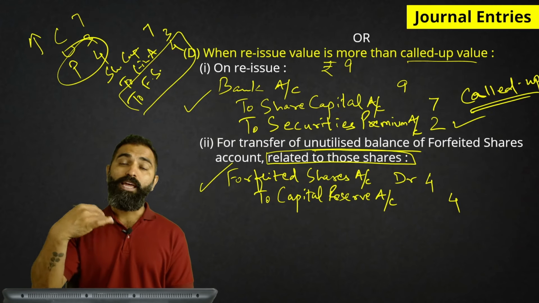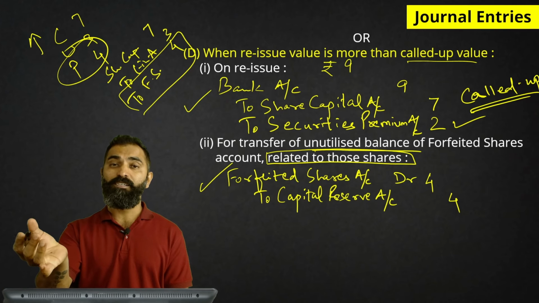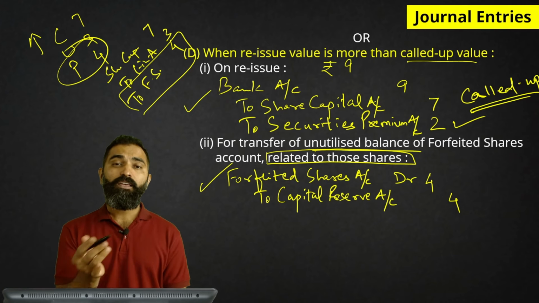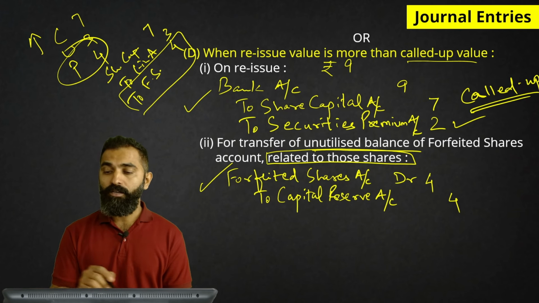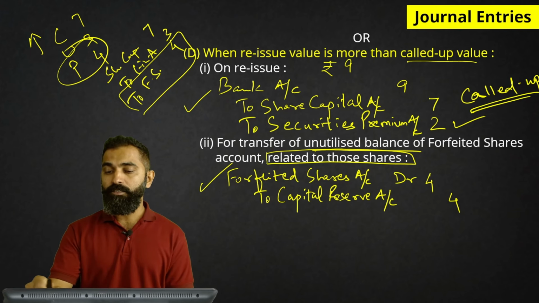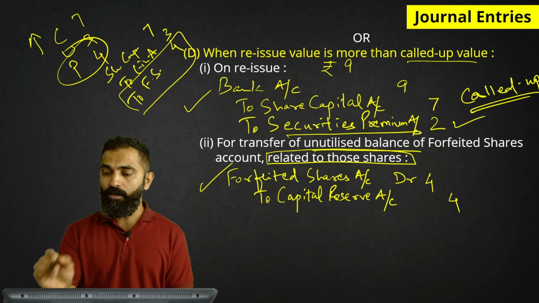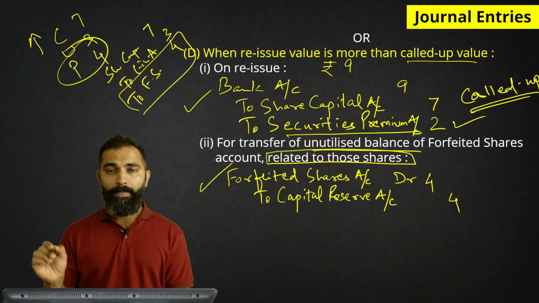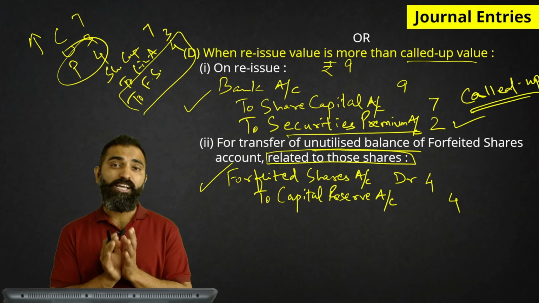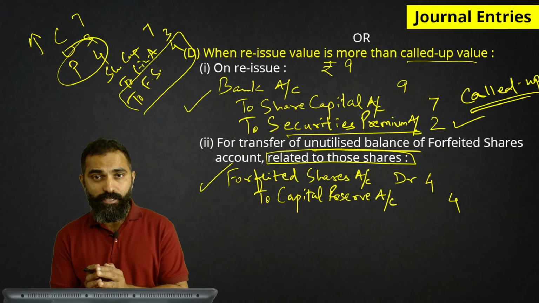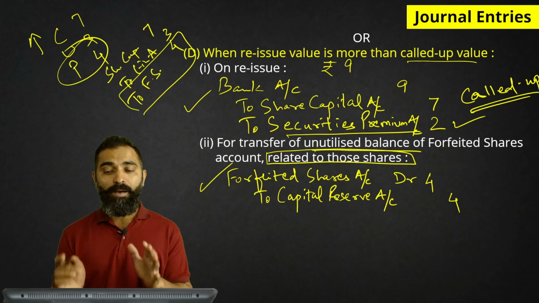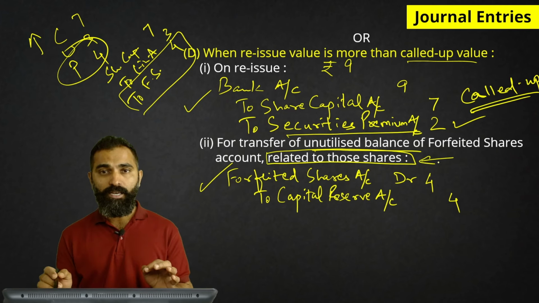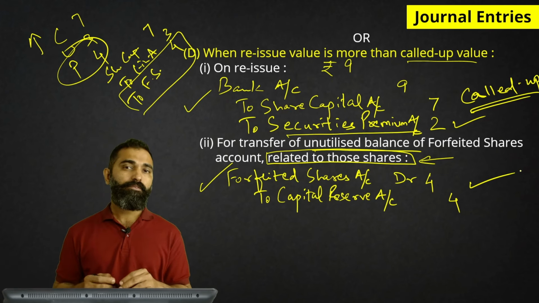reissue is more than called up value. That means we get something extra, more than what other shareholders have paid, we get from this new shareholder. That is why the 2 rupees are credited to a separate account, securities premium account. And even here in reissue, we have not touched the forfeited shares account. That means the entire balance related to those shares is unutilized. It will go to capital reserve. Done?